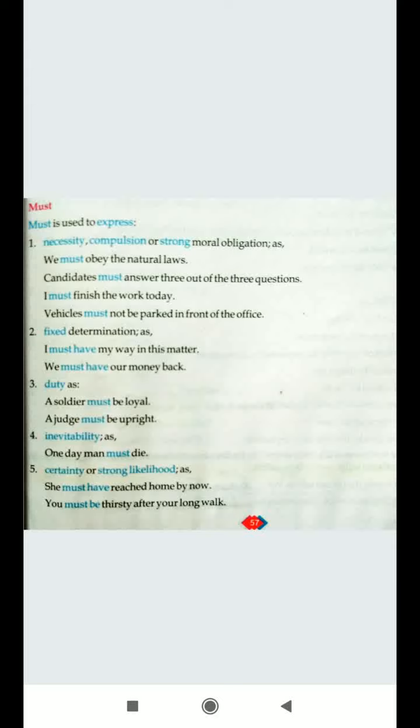Uncertainty and strong likelihood, like you are certain to do something. Again, it's more like a determination. She should have reached home by now, so it's a certainty that by this time she should be at home. You must be thirsty after your long walk, so it's certain that somebody would be thirsty if he or she has walked for a long time. So in that kind of certainty we make use of must, and have is also used there.